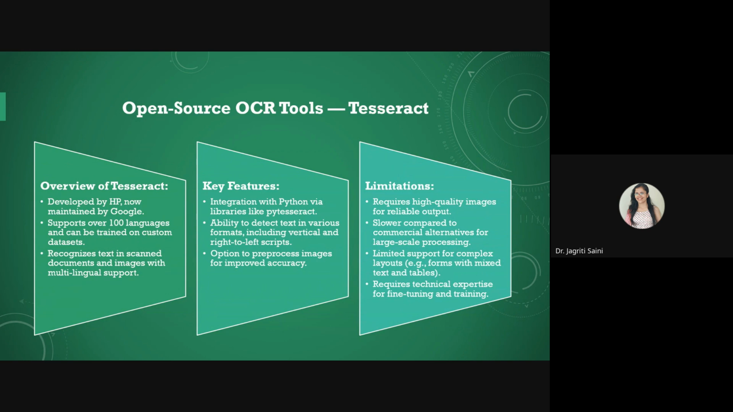Moving forward with the popular tool that we have in OCR, Tesseract. This is very commonly used. This was initially developed by HP and is now maintained by Google. And it supports more than 100 languages, which is a great thing. You can process text in any form with the help of this particular tool. And it can recognize text in scanned documents as well as images for easy understanding.